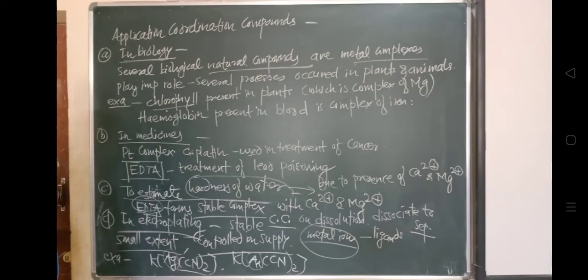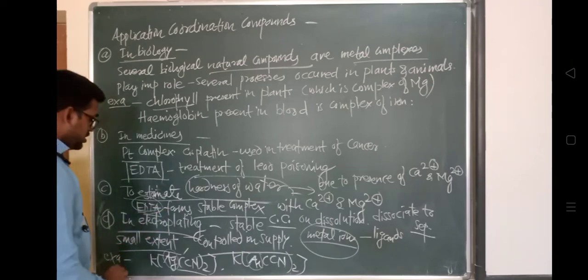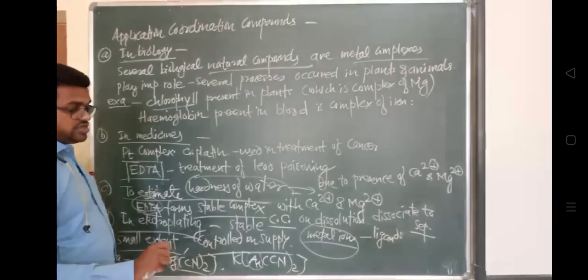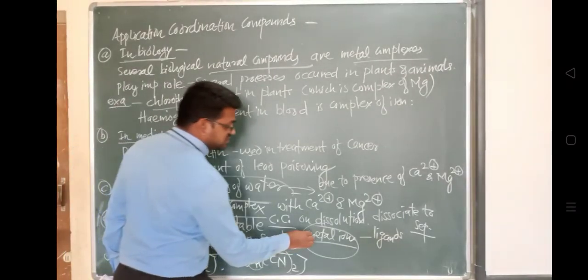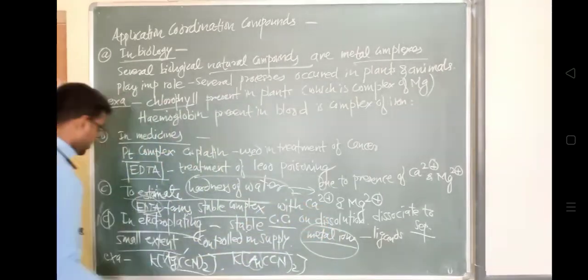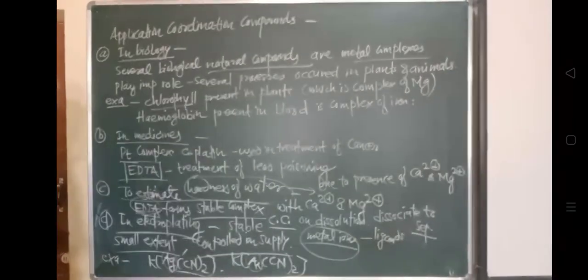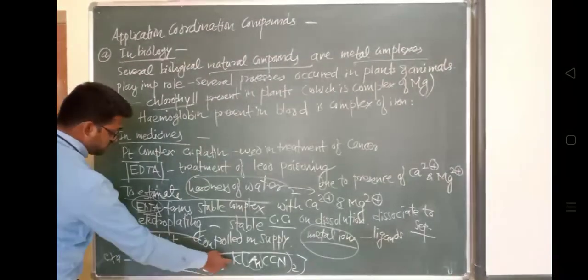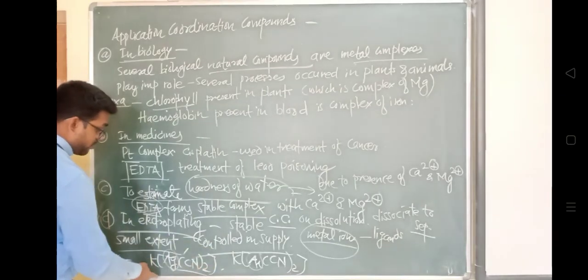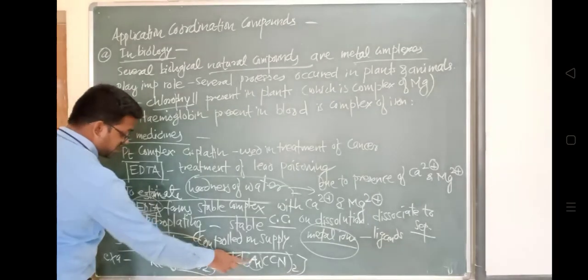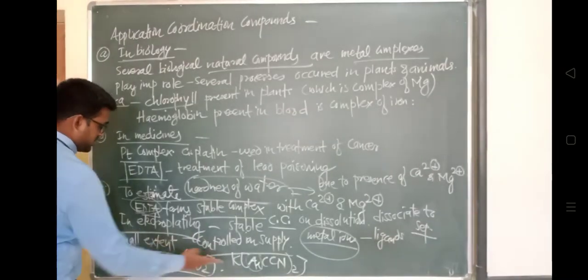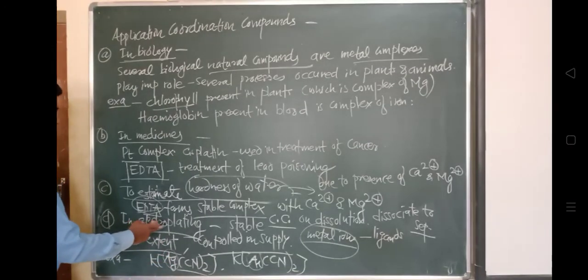Stable coordination compounds on dissociation dissociate to a very small extent and the metal ions do not mix with the ligands. Separately, these metal ions can be used for electroplating. With the help of these coordination compounds, the Ag and Au metal ions will be supplied in a controlled manner, and these metal ions can be deposited over any electrode to form electroplating.